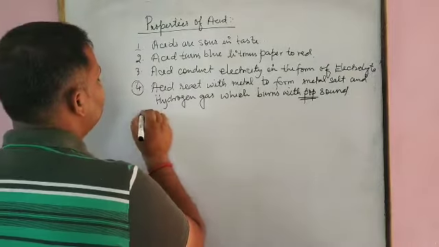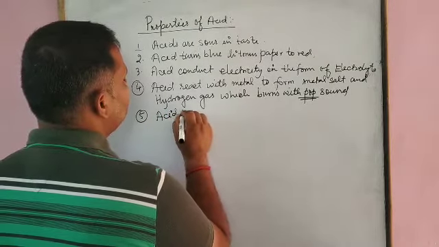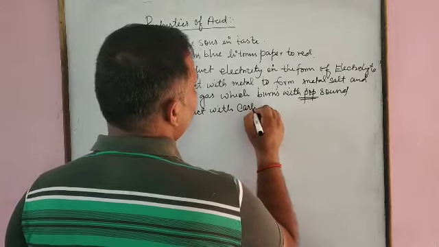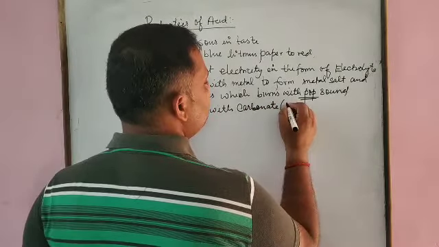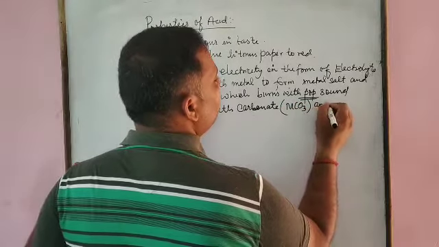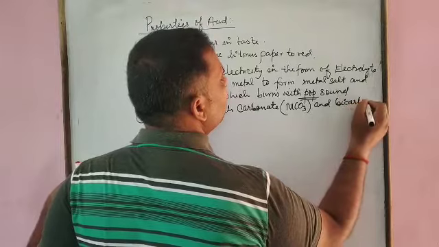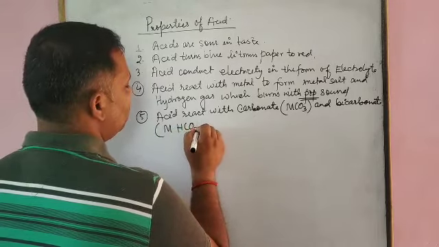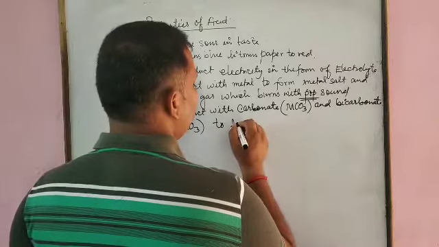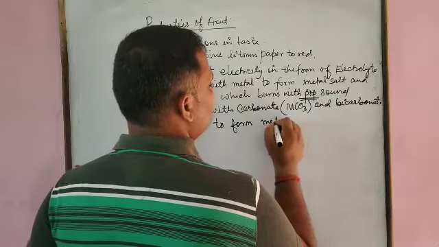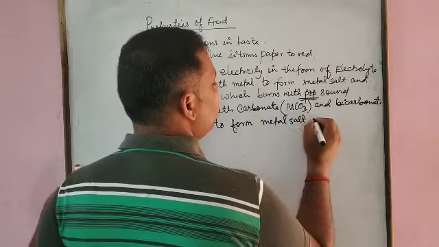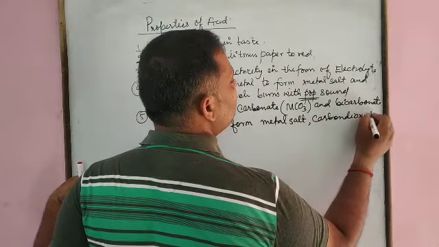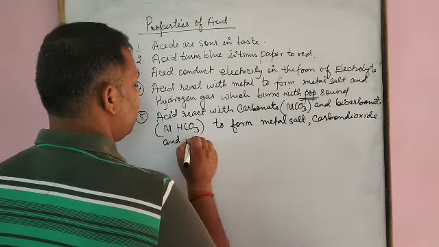Next, we have discussed that acid reacts with carbonate, that is MCO3, and bicarbonate, that is MHCO3, to form metal salt, carbon dioxide, and water.